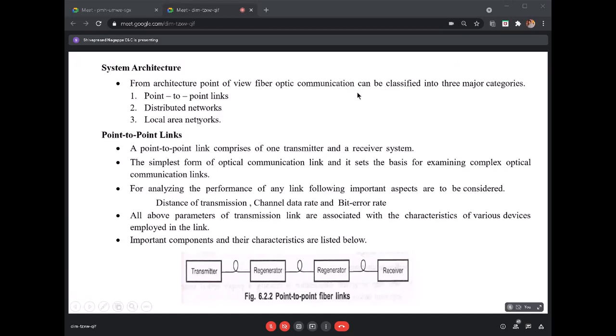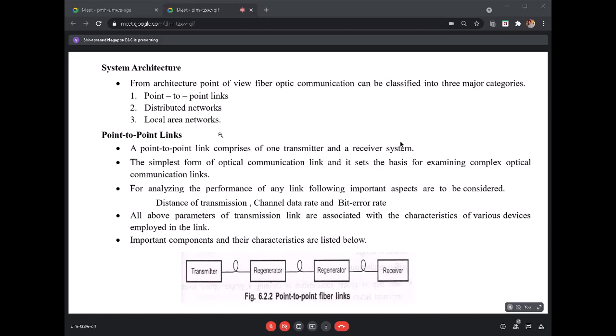This optical communication is basically classified into three major categories. One is point-to-point link. The next one is distributed networks, and finally, the third one is local area network. So let us consider point-to-point links.